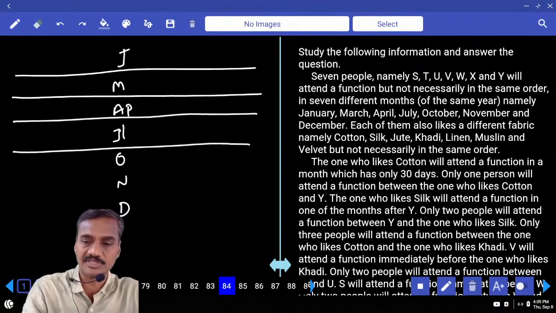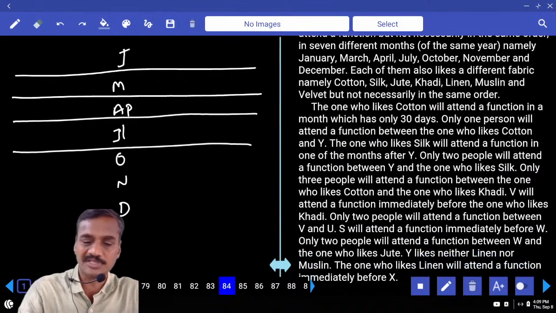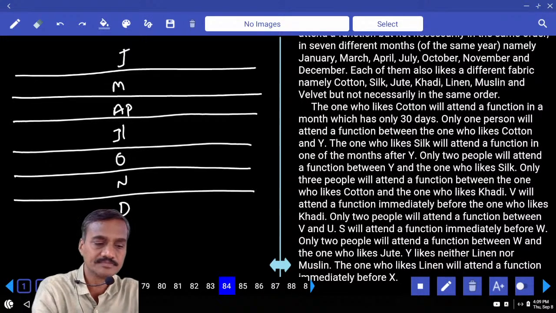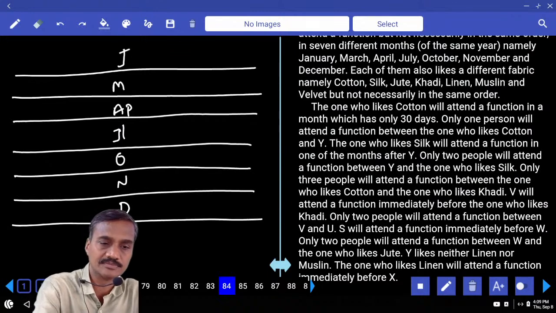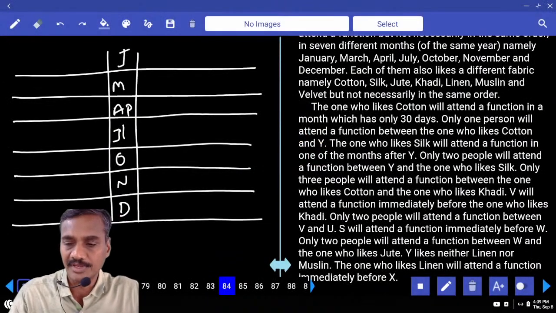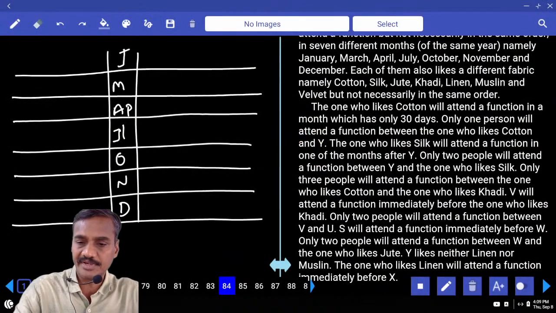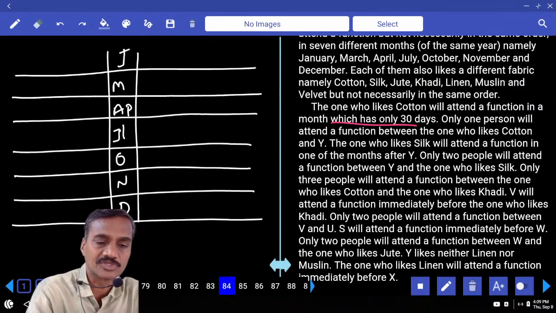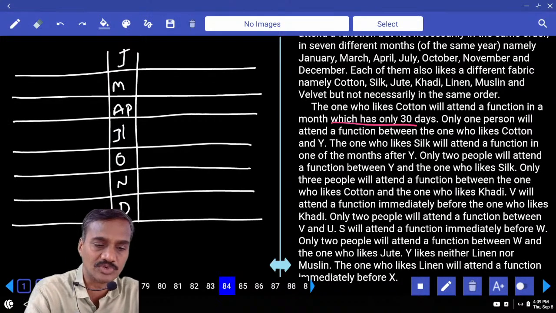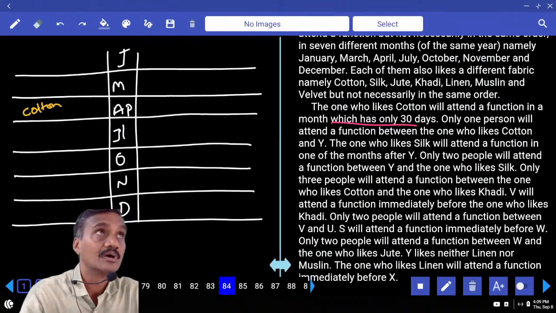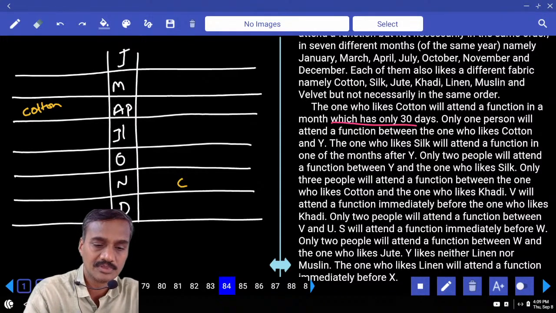And at the same time, what is the other information? Each one of them likes a different fabric. Then coming to condition number 1: the one who likes cotton will attend a function in a month which has only 30 days. Now, how many such months do we have? April, June, November. The one who likes cotton can be either in the month of April or in the month of November.